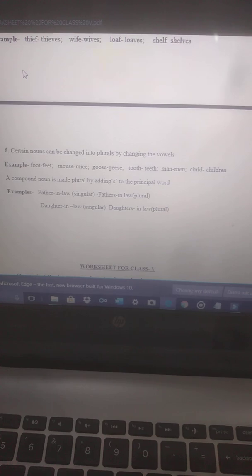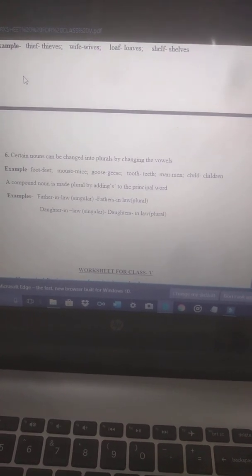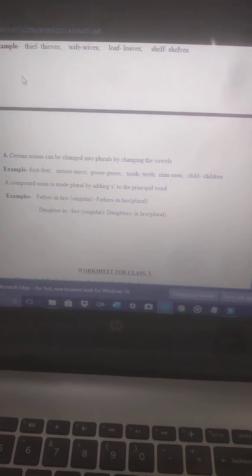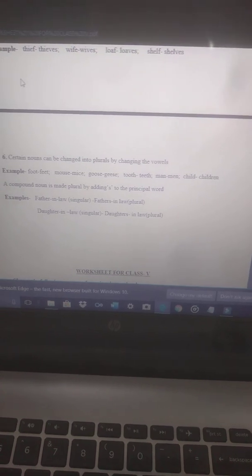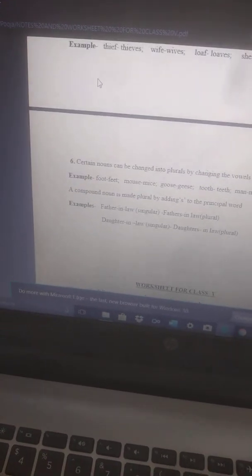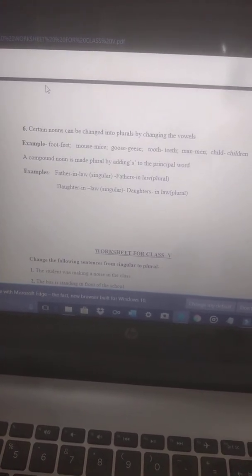Mouse, mice. Goose, geese. Tooth, teeth. Man, men. Child, children. Now, in the case of a compound noun, a compound noun is made plural by adding s